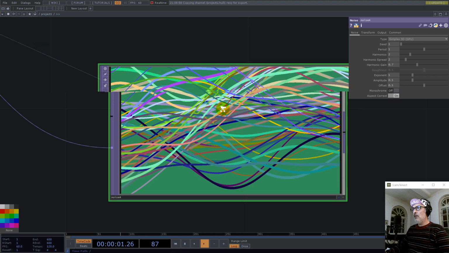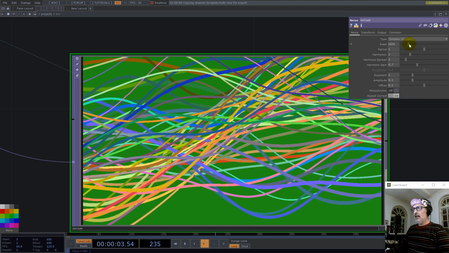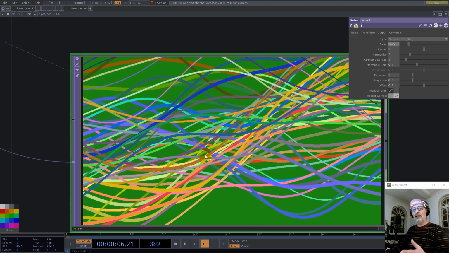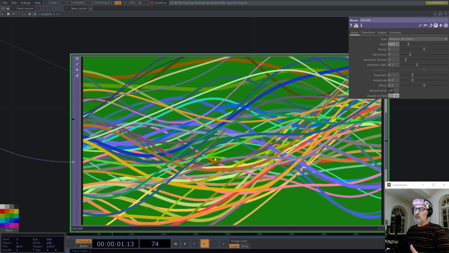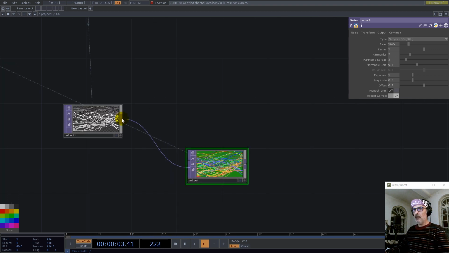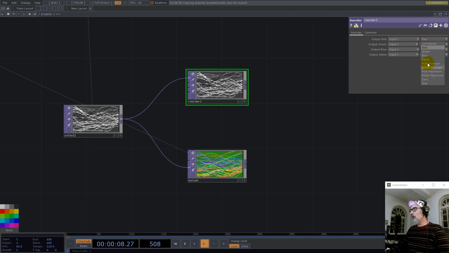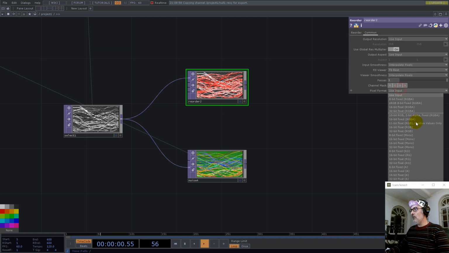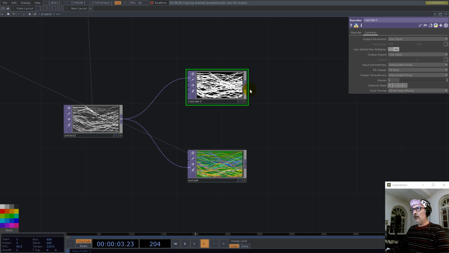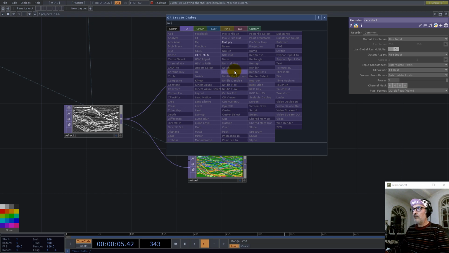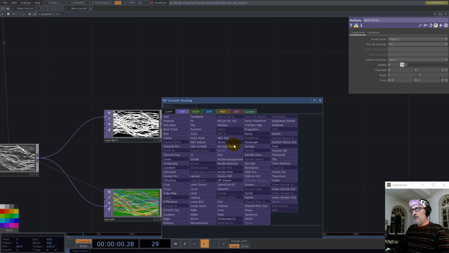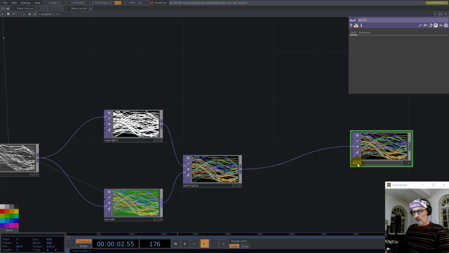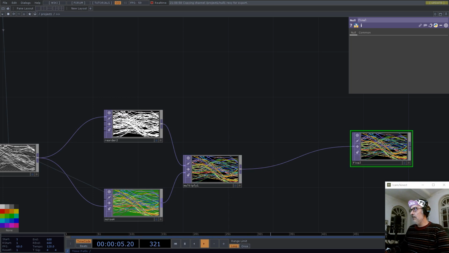Now we have some colors, and you see we have a color background, which in this case I would like to cut out. So how do we do this? We can use a reorder here and go for the alpha, and this is monochrome, 32 mono, and now we multiply this. And we have the final null. Okay, let's have a look.